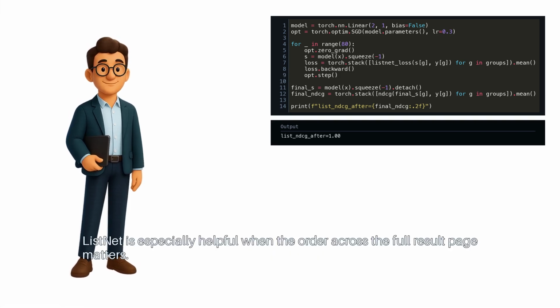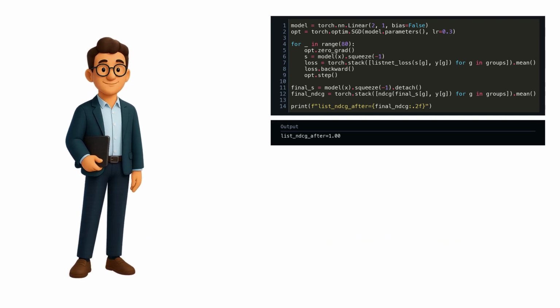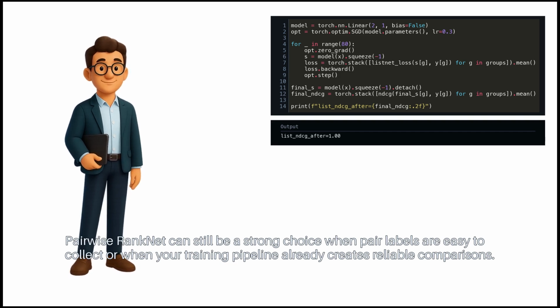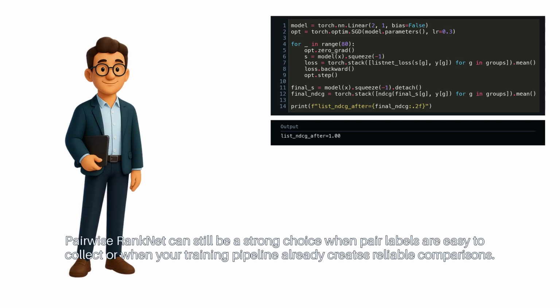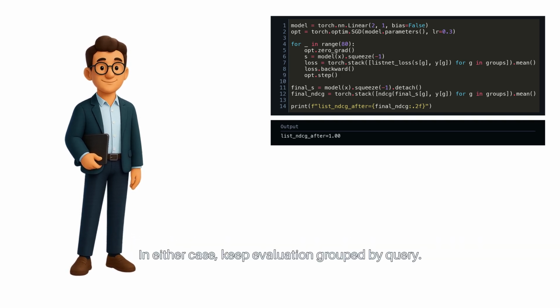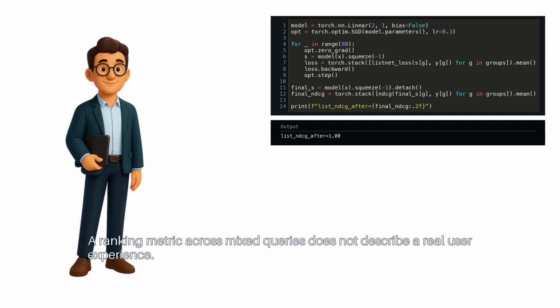ListNet is especially helpful when the order across the full result page matters. Pairwise RankNet can still be a strong choice when pair labels are easy to collect, or when your training pipeline already creates reliable comparisons. In either case, keep evaluation grouped by query. A ranking metric across mixed queries does not describe a real user experience.